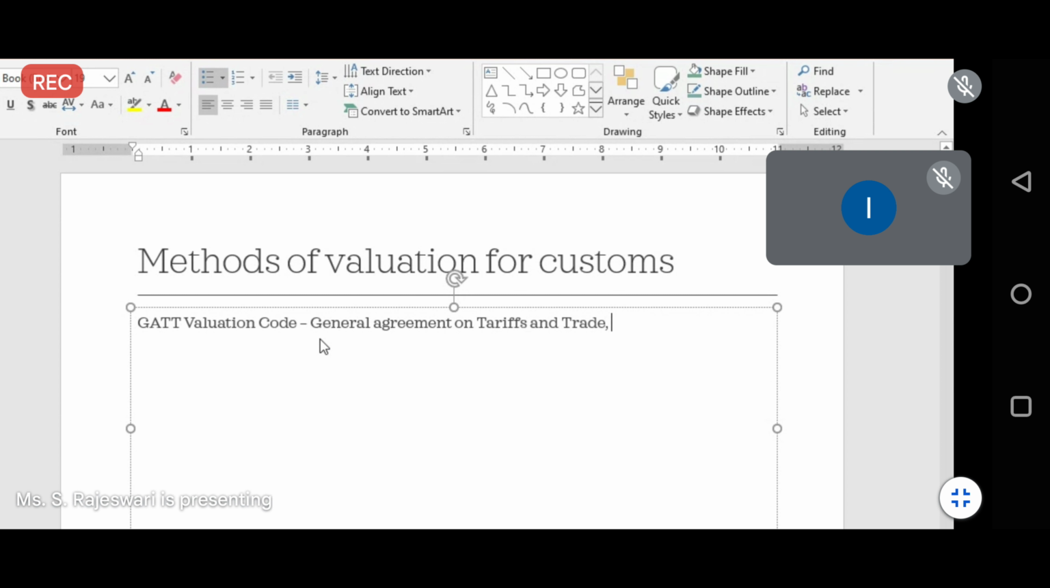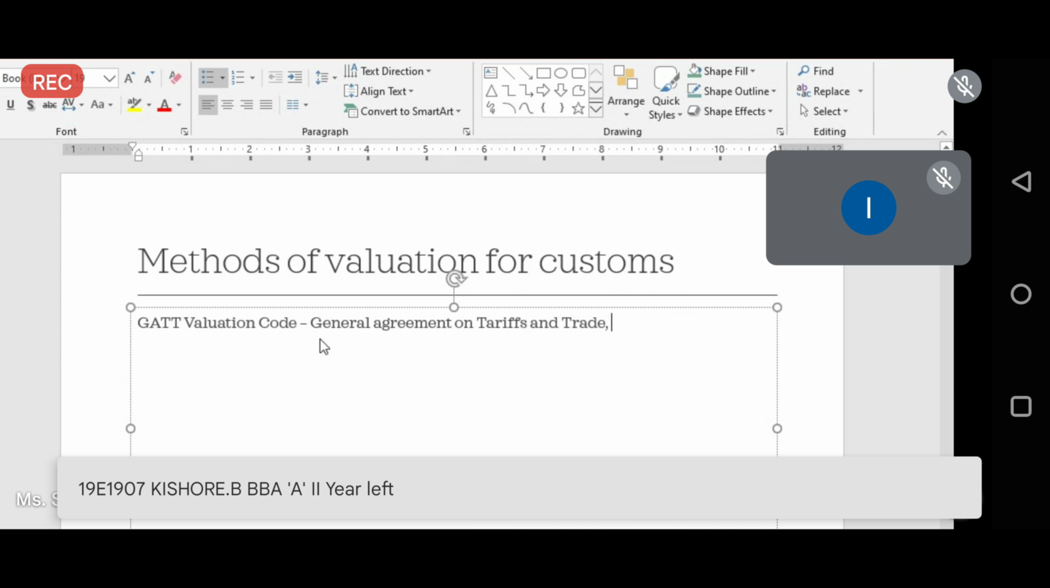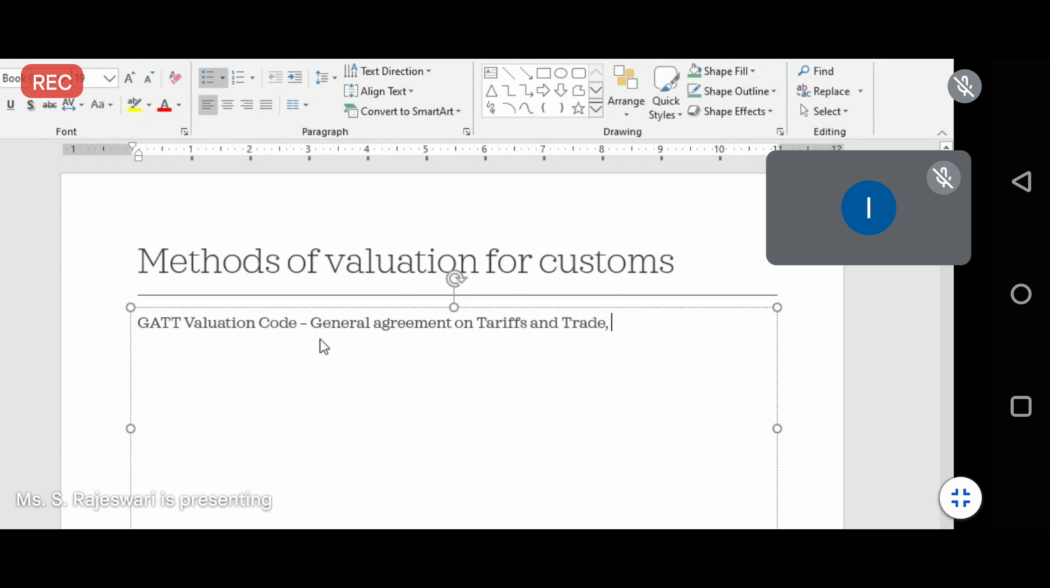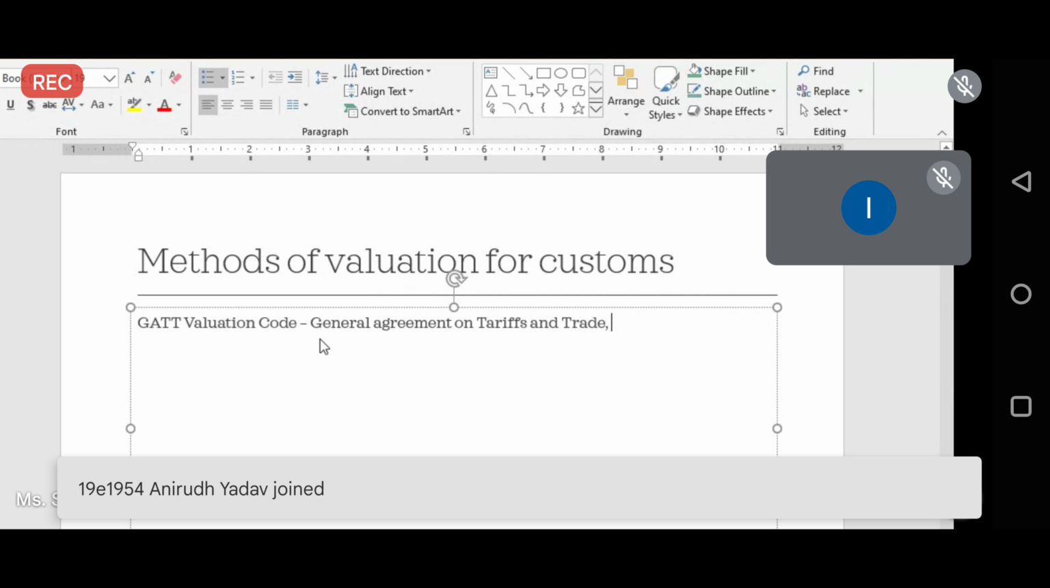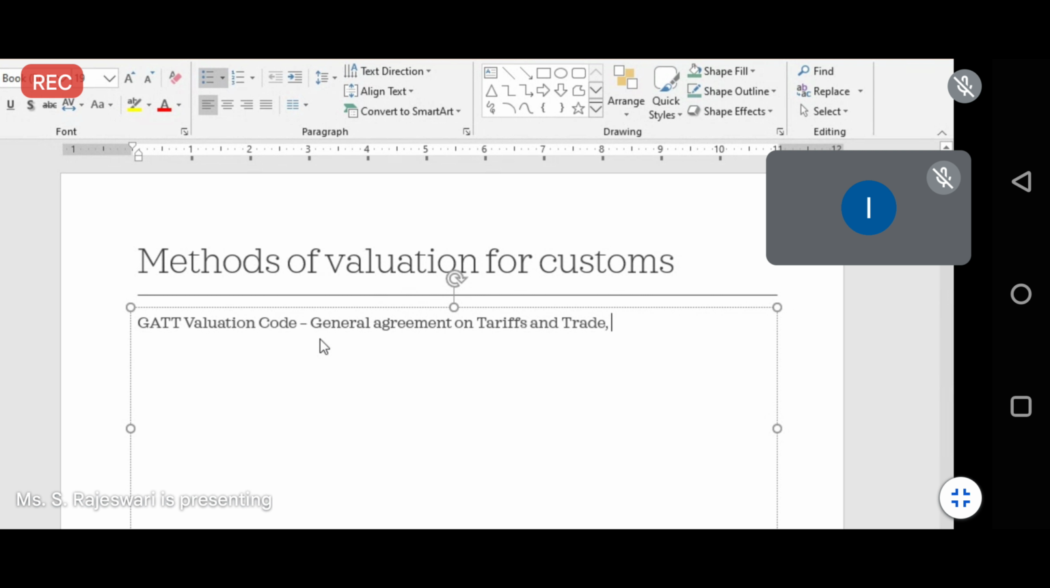And the next one is the actual price. Actual price is the price which is given in the invoice, after the discount or after the offers which you are giving. Based on that also, your customs duty will be charged under the GATT valuation. So these are the GATT valuation methods of goods.